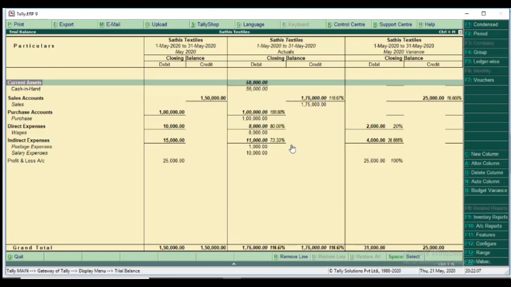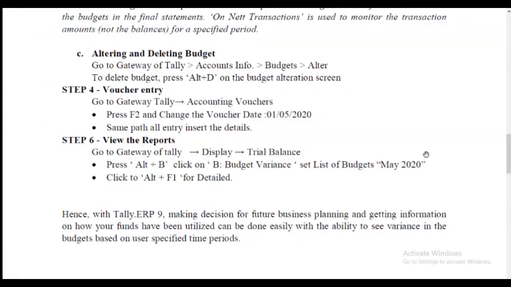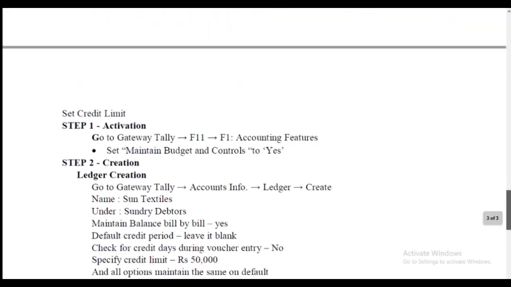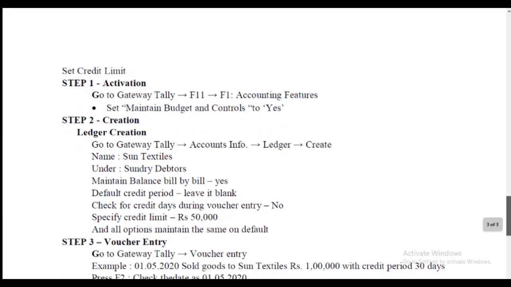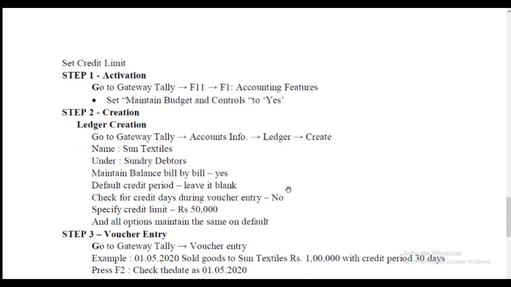In the next sessions we discuss the cost center, so you will clearly understand the cost center then. So here I finished the budget and we move to the next topic. Set credit limit. Set credit limit. We have three steps.